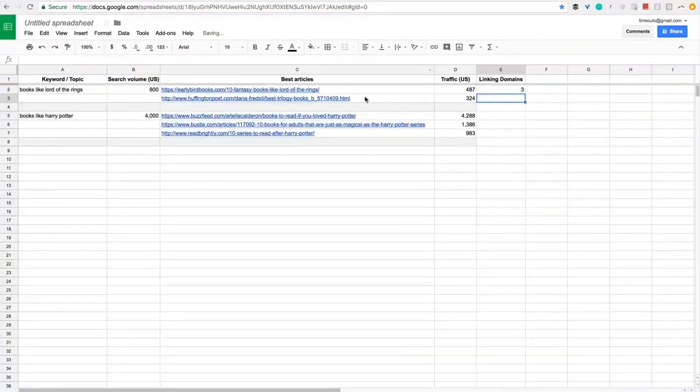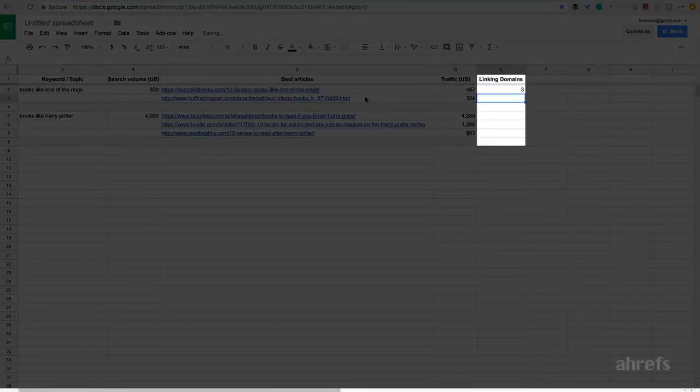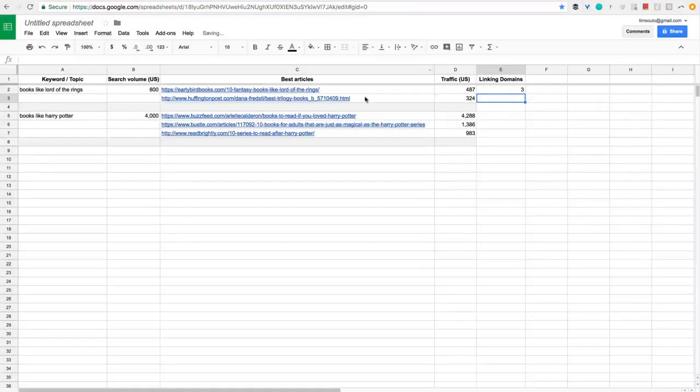Remember my document with content ideas? I always put the number of linking websites next to each URL. My goal is to then cherry-pick the content ideas that get the most search traffic with the least backlinks.